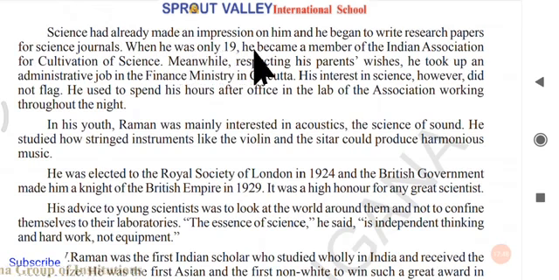So when he was only 19, he became a member of the Indian Association for Cultivation of Science. Next, meanwhile, respecting his parents' wishes, he took up an administrative job in the finance ministry in Calcutta. See, though we are scientists, that is a private job. But what is the ideology of Indian parents? They always want us to do some government job. So respecting his parents' wishes, C.V. Raman took a job in the finance ministry in Calcutta.